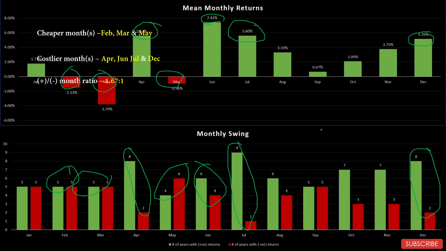And the final piece of information is the positive to negative month ratio is 1.67 to 1. So basically 1.67 positive months against every one negative month.